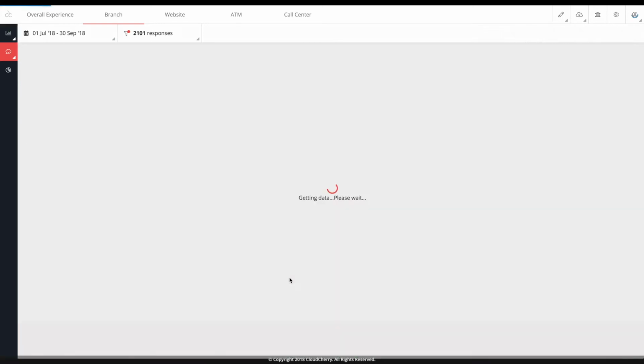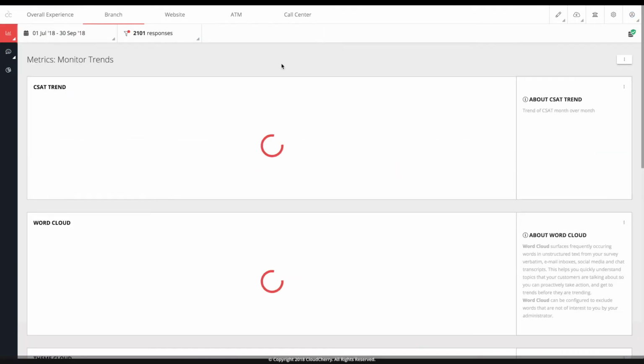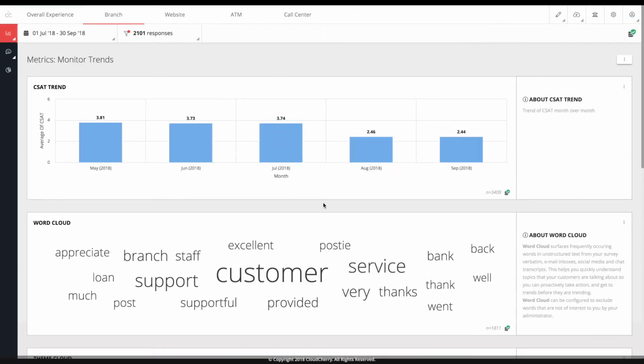In addition to looking at words, our text analysis also then lets you drill down. So our word cloud is fully interactive, permitting you then to click on a specific word in the cloud to then drill down to understand what the responses were associated with it.